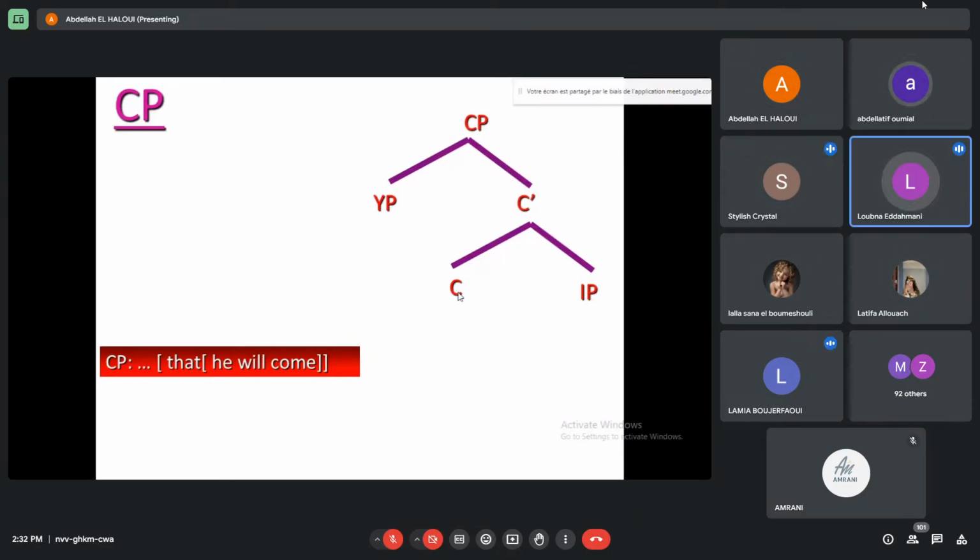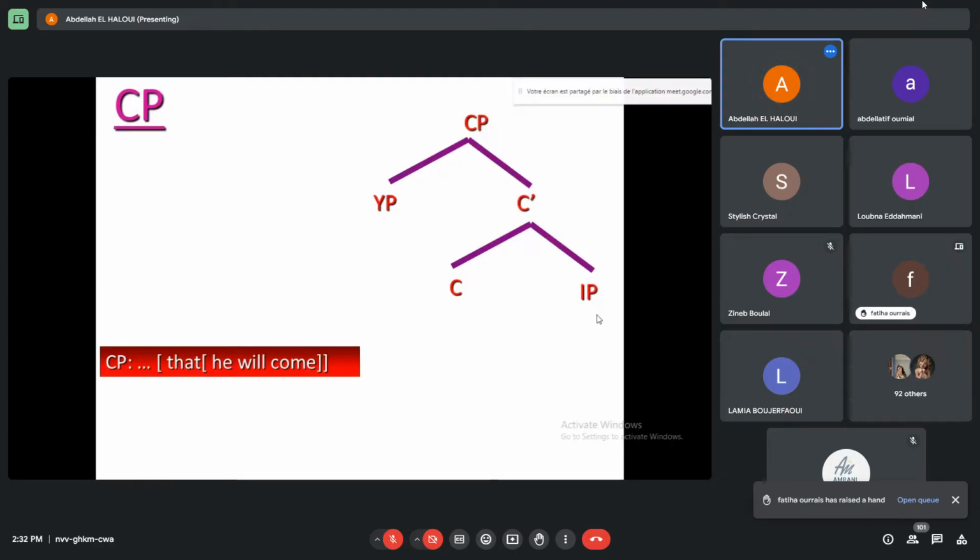He will come, the inflectional phrase. What's the specifier? The YP, which can be occupied by WH words like when and where and how and who, etc. And what's the maximal projection?